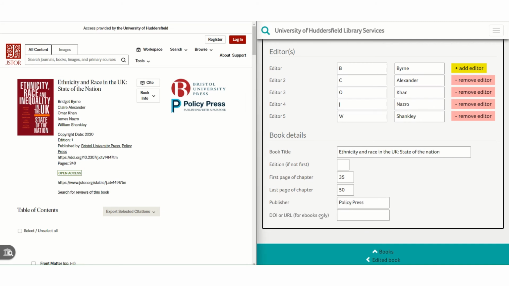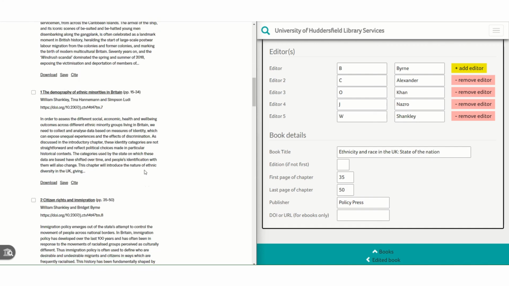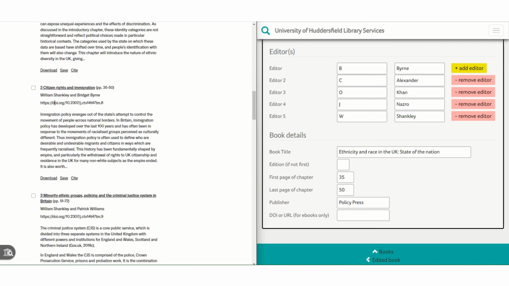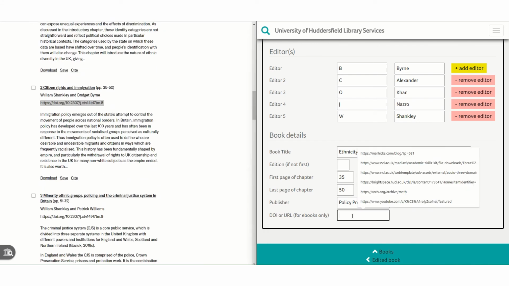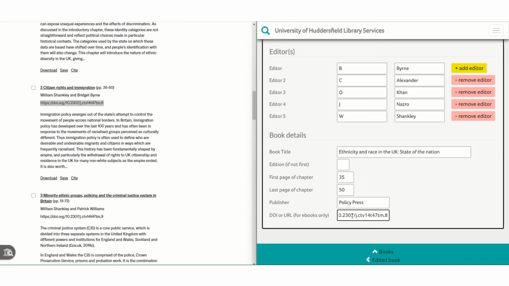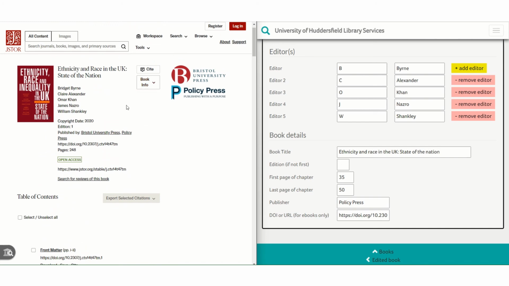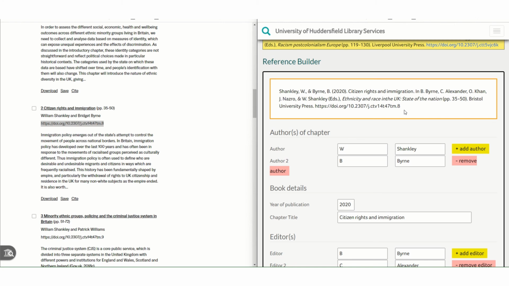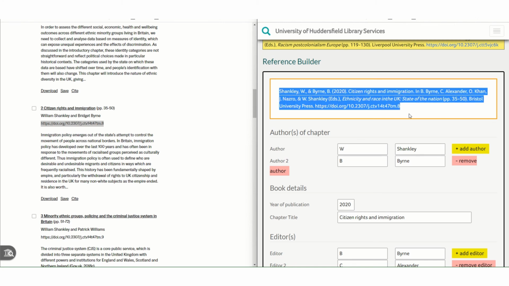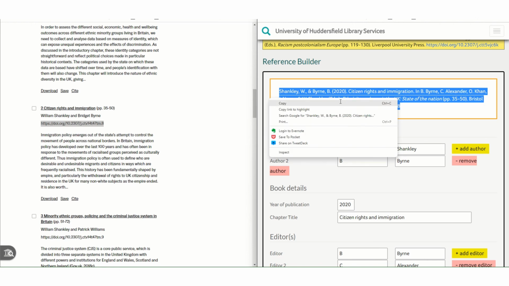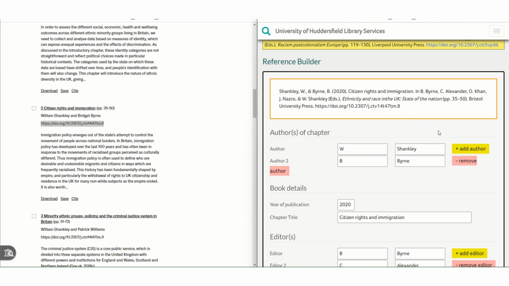And finally, we need either a DOI or a URL. Now this book does have a DOI, and in fact, every separate chapter has its own individual DOI. So that is what I would use in this case. If there wasn't a DOI on this page, I could instead copy the URL or the web address from the browser bar at the top of the page. Now that I have all those details, if I scroll back up to the top, I can see in the white box, it's built me a reference that I can simply copy and paste into my reference list at the end of my assignment.